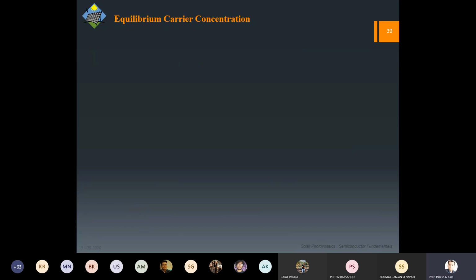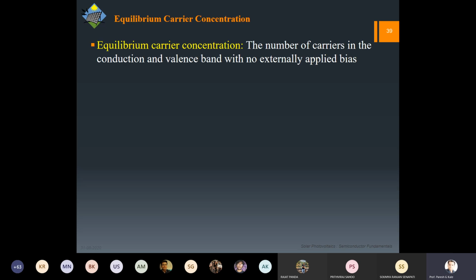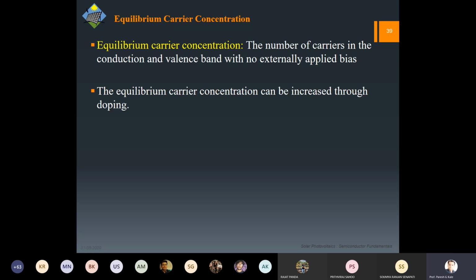Now we have got two carriers, right? Electrons as well as holes, and both can be present. So obviously now we have to talk about the equilibrium between them, how much of this and how much of that. Equilibrium carrier concentration is the number of carriers which are available in conduction as well as valence band, because we are talking about both the carriers, and when no external bias is applied, because obviously when you apply external bias, there will not be any equilibrium. So this is the natural equilibrium that we are talking about.